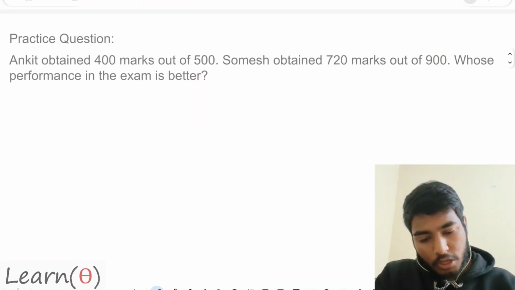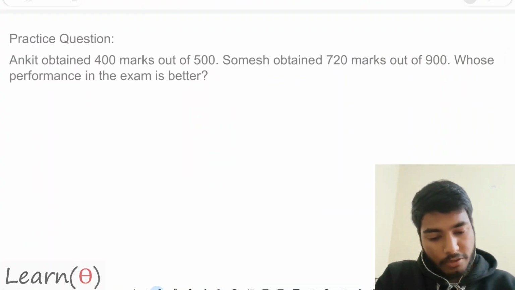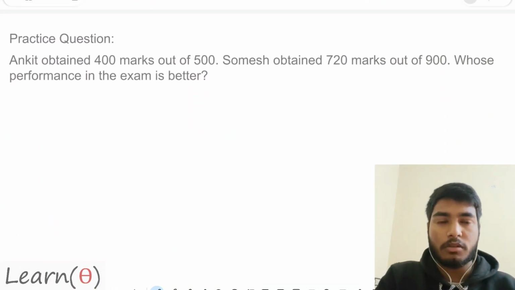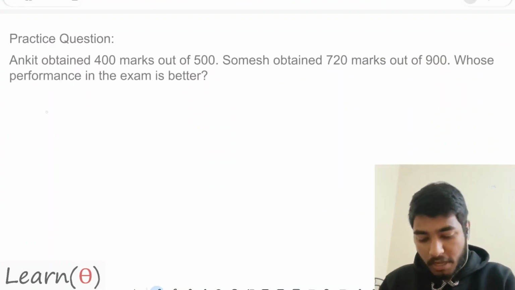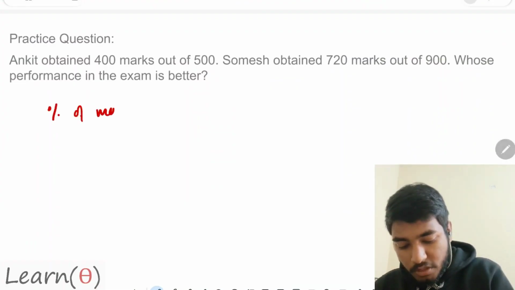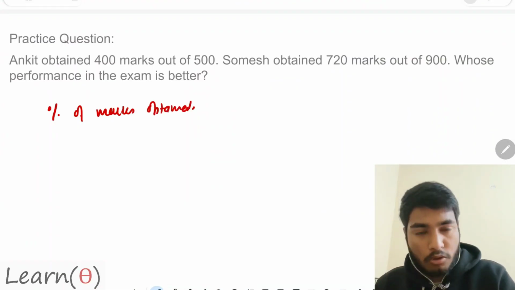The question says Ankit obtained 400 out of 500 and Somesh obtained 720 out of 900. Whose performance is better? I want to compare the performance, so first I will get the percentage of marks obtained. You know how to do that.